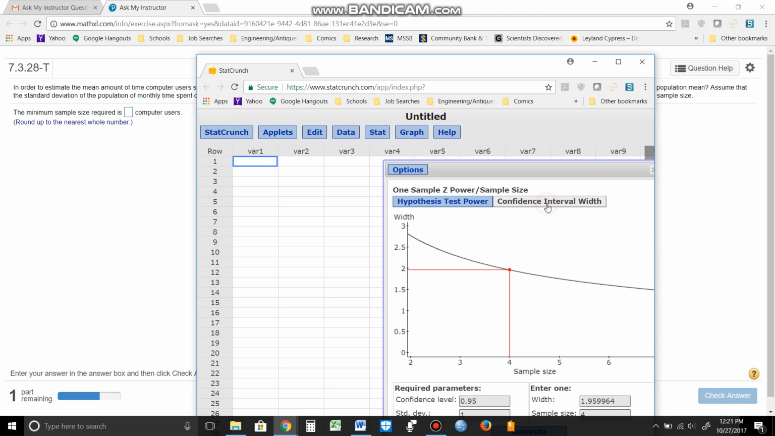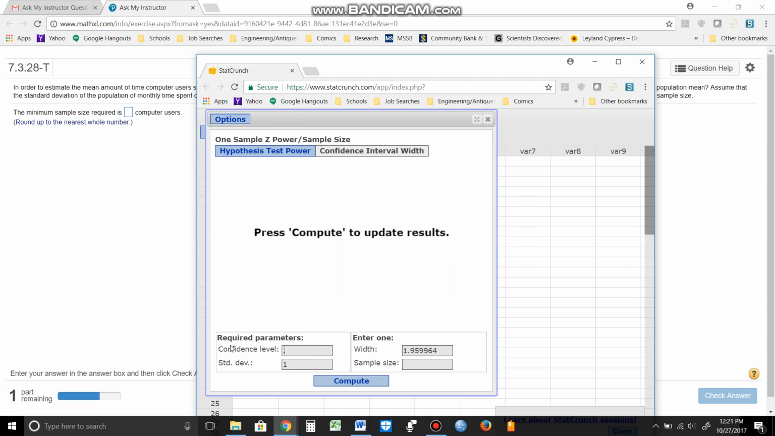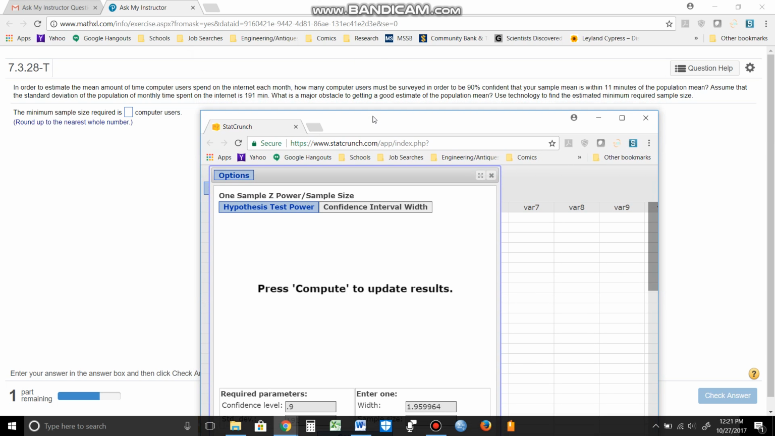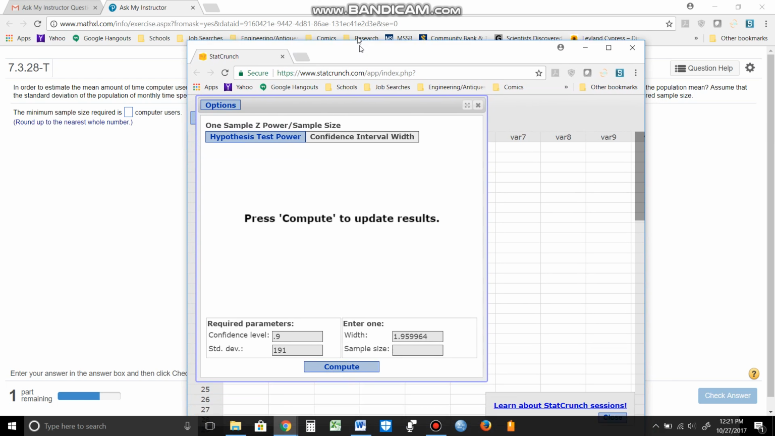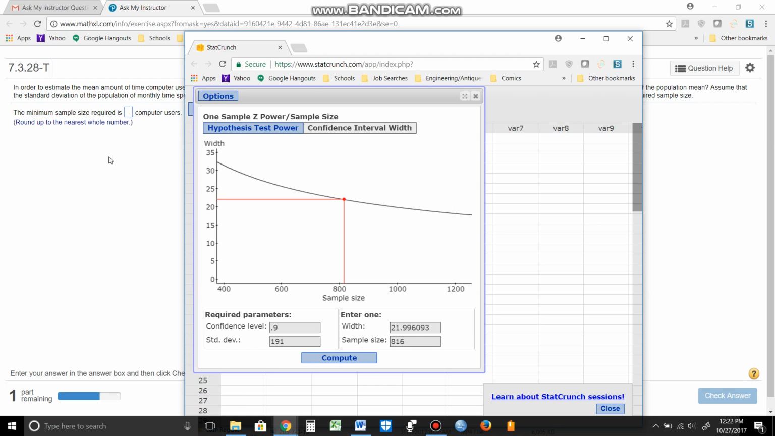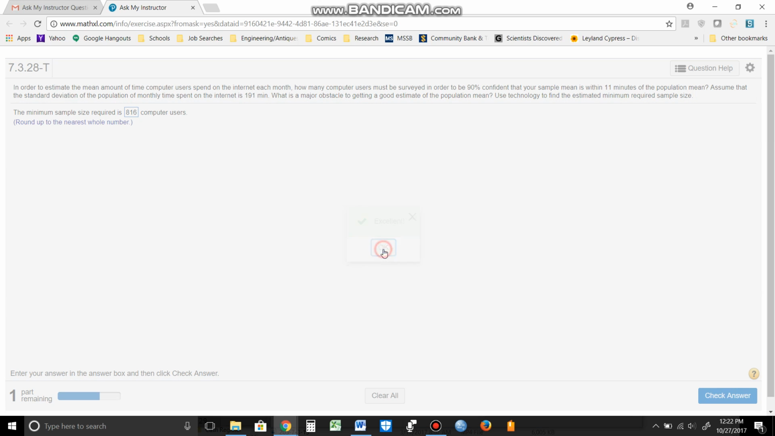And I want you to click on the confidence interval width routine right here. The confidence level, they tell me, is 0.9. The standard deviation, they tell me, is 191. And this is the twist in the problem. They tell me that we want to be confident within 11 minutes. So within 11 means plus 11 and minus 11 for a total width of 22. Compute the sample size required. And as you can see, 816 users are going to be needed to answer this question.